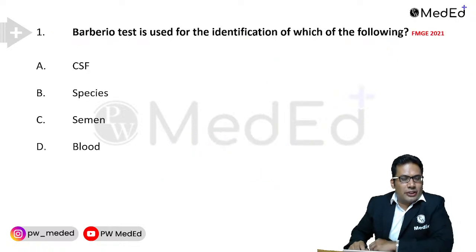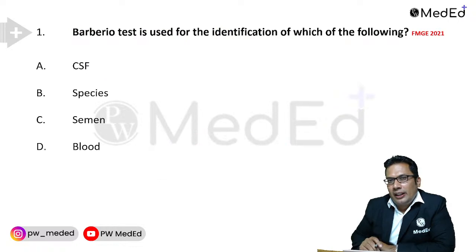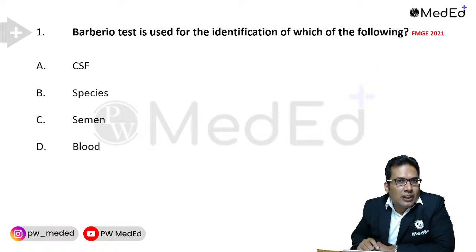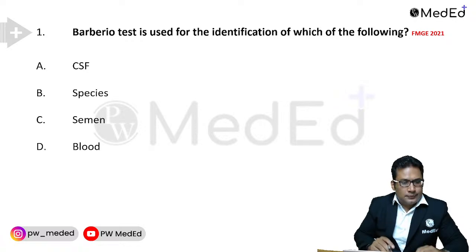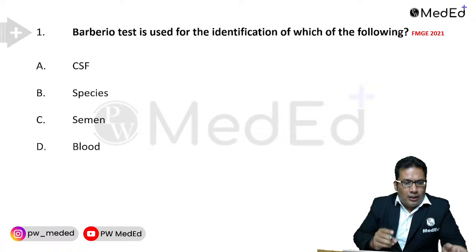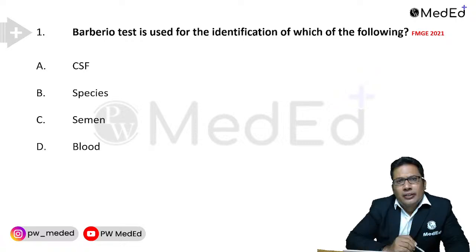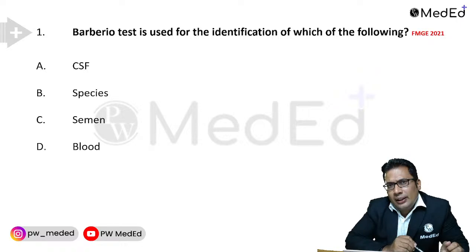Let's start with the first question. Let's make it interactive. You need to answer each question, and these can be asked in your upcoming exam. Question number one: Barberio test is used for the identification of which of the following? Options are CSF, species, semen, and blood. So, what is the best answer?